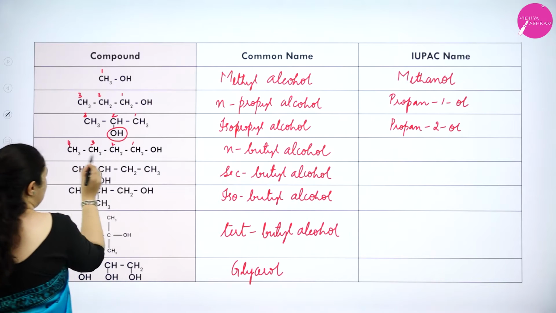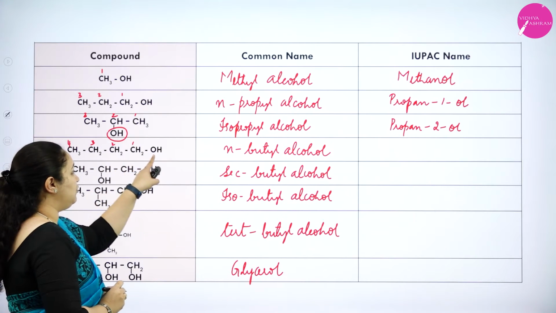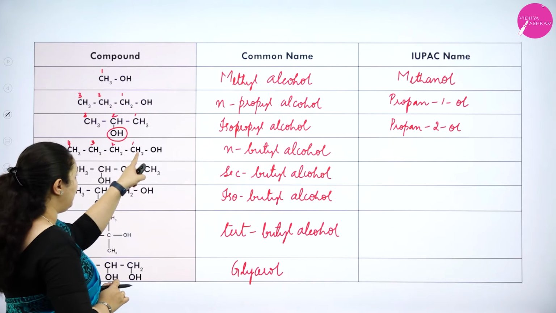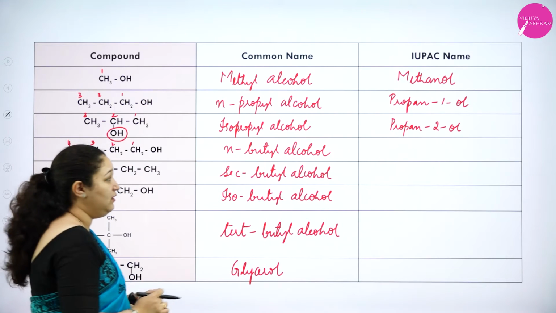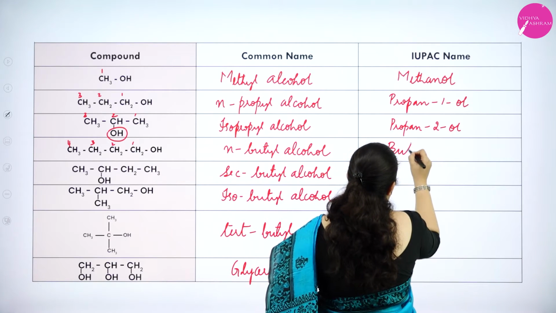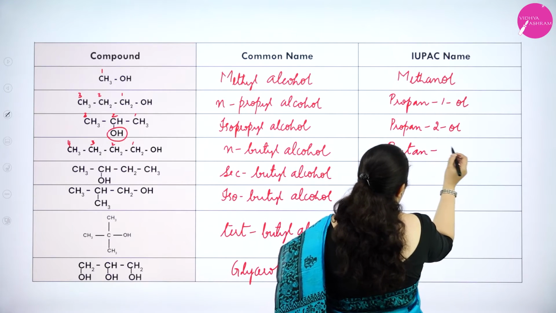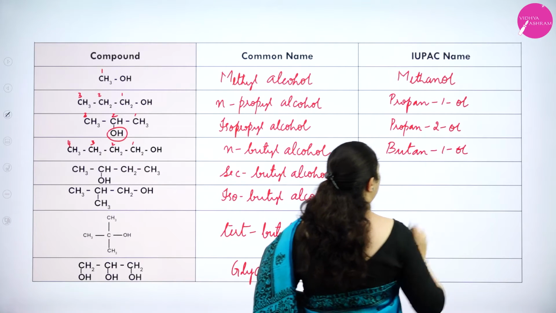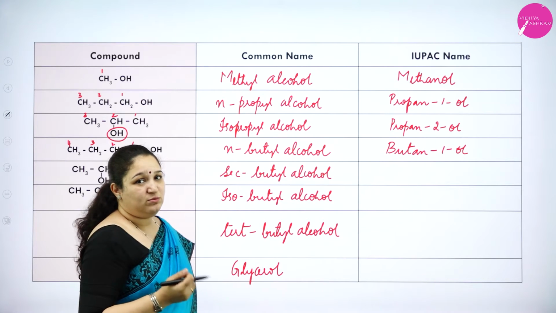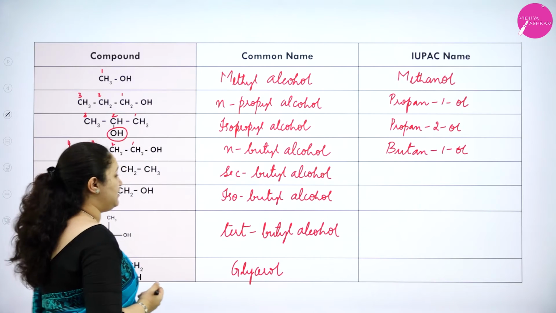Please don't number from this end. The carbon atom to which OH group is attached should get the least number, isn't it? That's why I am numbering from this end. Clear? So it is 4 carbon atoms. So it will be butan-1-ol, or just butanol also. It is understood that it is first carbon atom to which the OH is attached.